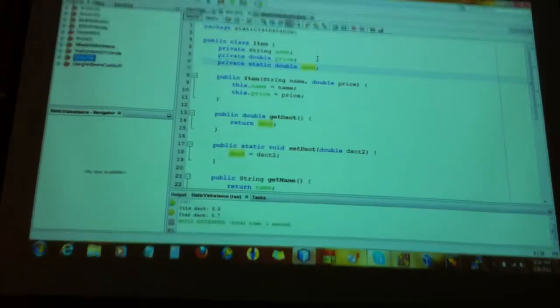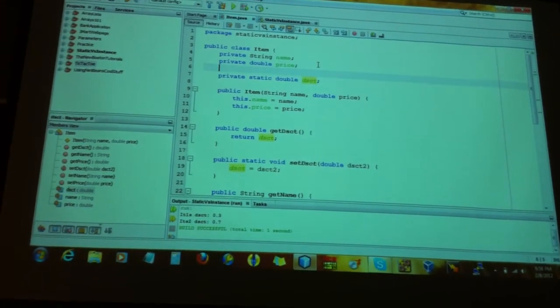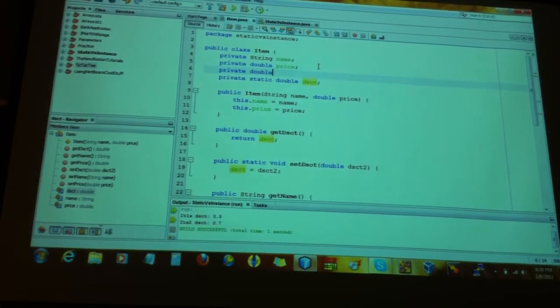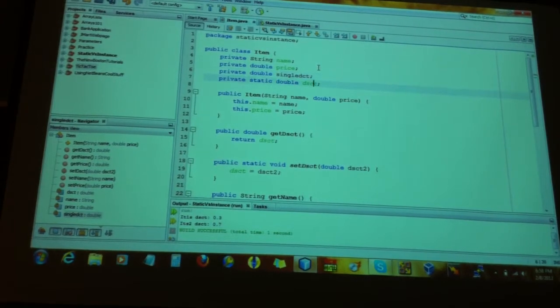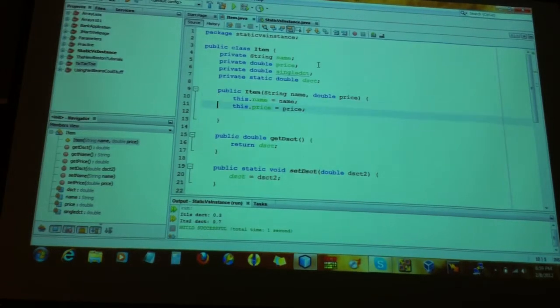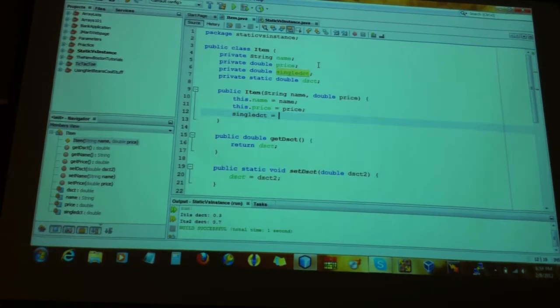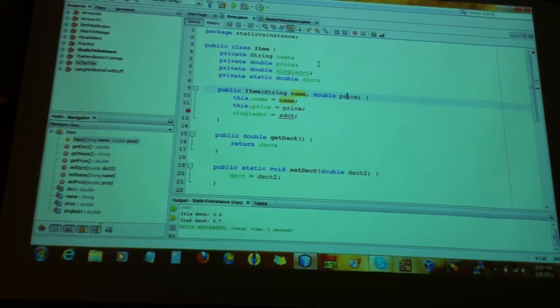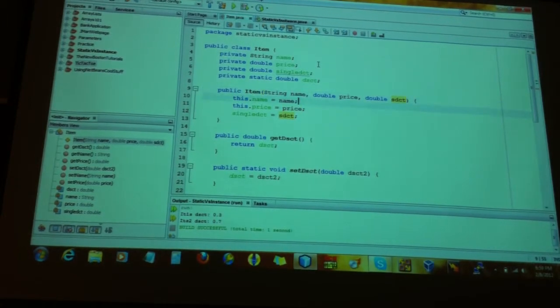So, if we want to make, let me do whatever I was telling you before. Normally you want to make this with 2 discounts, I told you, right? Price discount, that's not a problem, right?